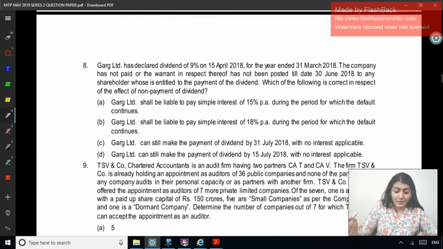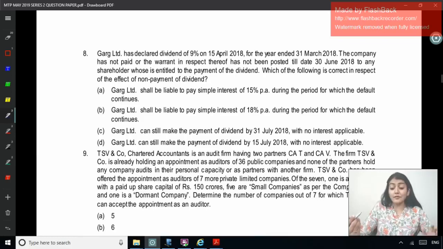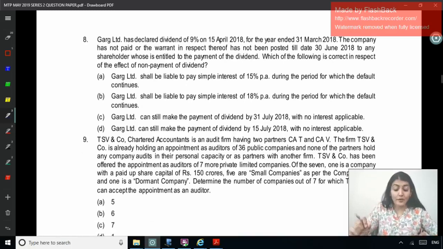Next one. Garg Limited has declared dividend of 9% on 15th April for 2018. The company has not paid or the warrant in respect thereof has not been posted till 30th of June to any shareholder who is entitled to the payment of dividend. Which of the following is correct in respect of the effect of non-payment of dividend? Once the dividend has been declared and it has not been paid within 30 days, what is the punishment? What is the fine in that case? Interest at the rate of 18% per annum.